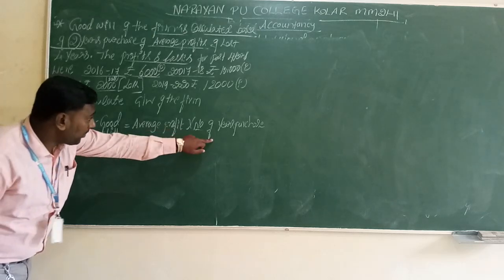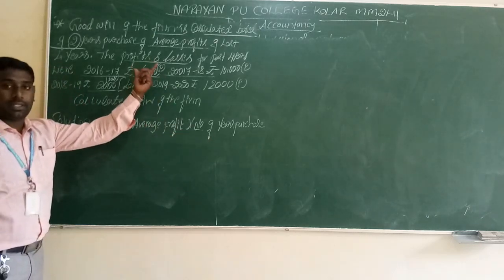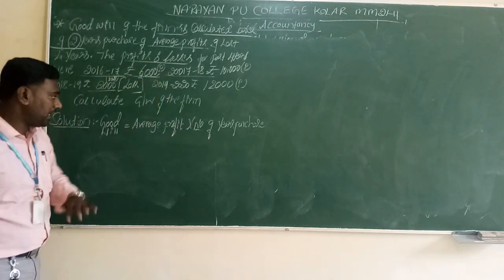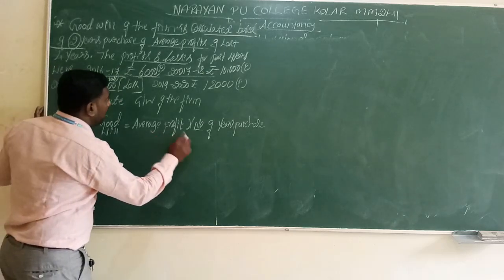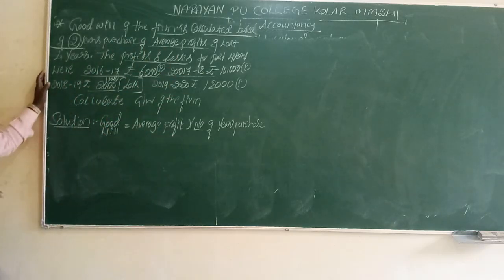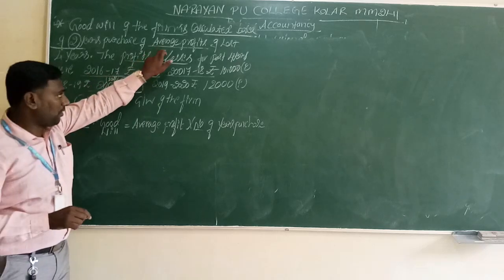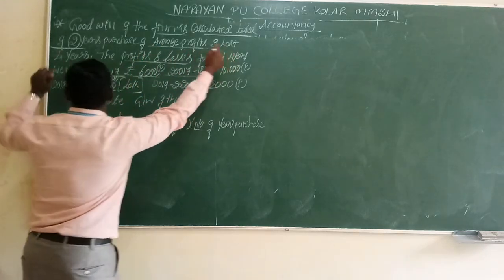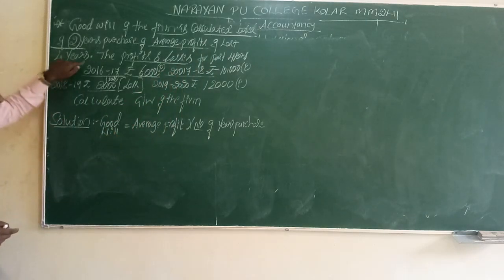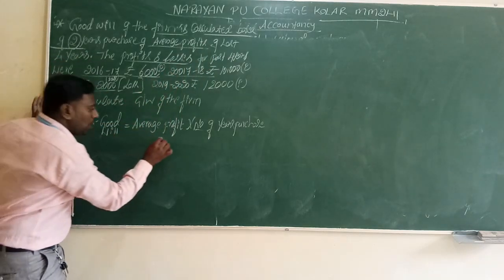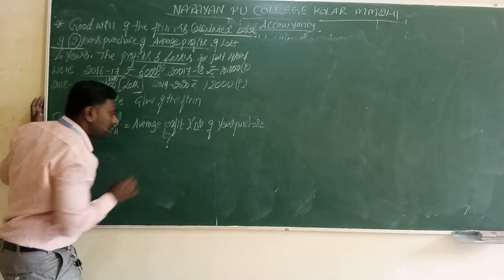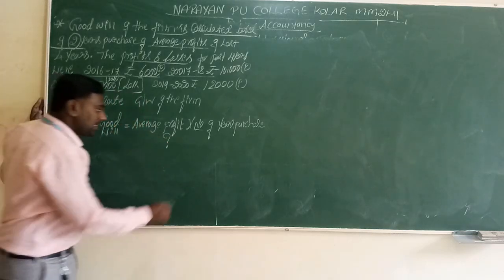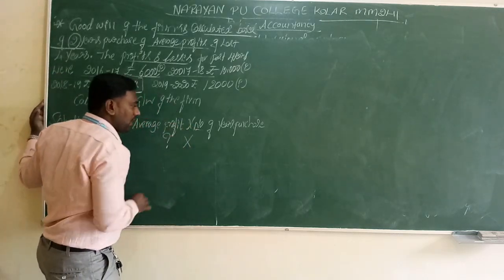So for this formula, we have to identify whether the available information is there in the question or not. Average profit: in the question they didn't mention the concept of average profit, but they have given a clue. Average profit of the last 4 years is given, but average profit itself is not there. That is insufficient.